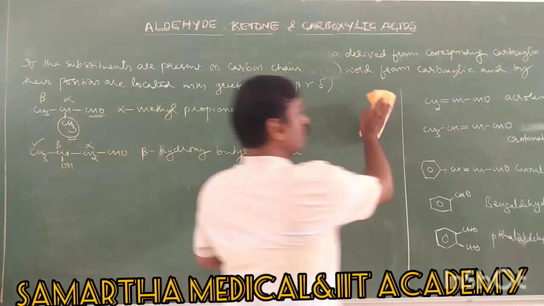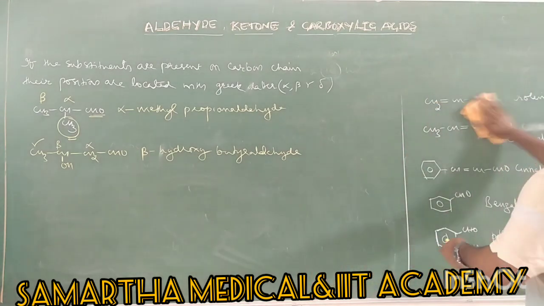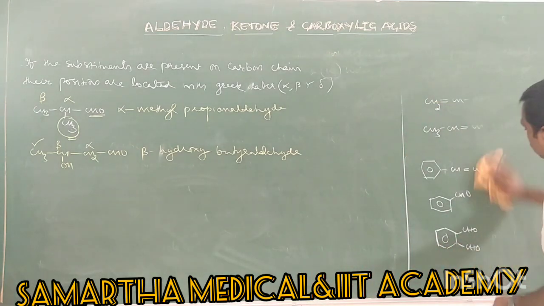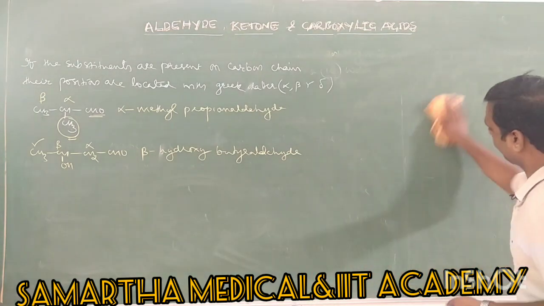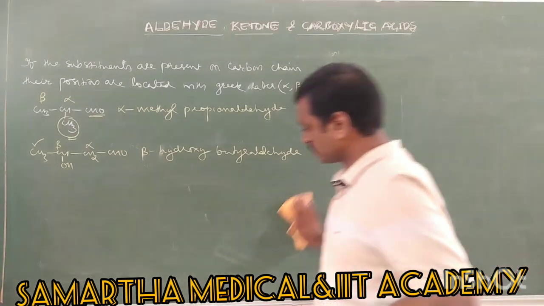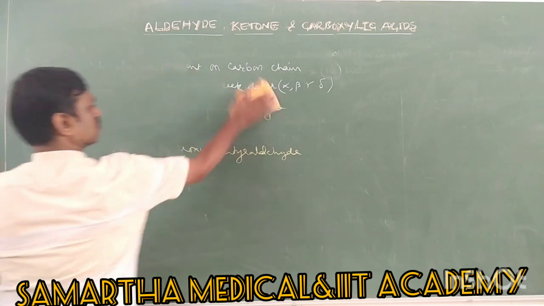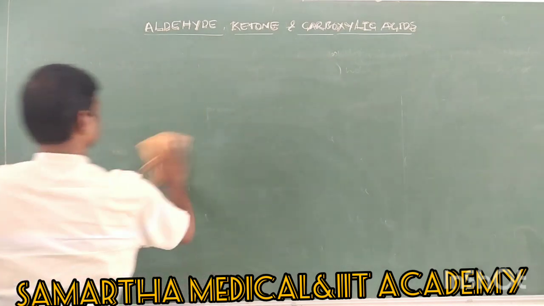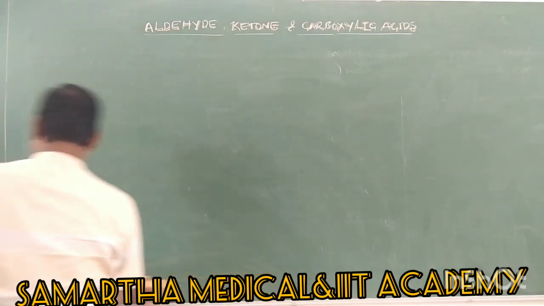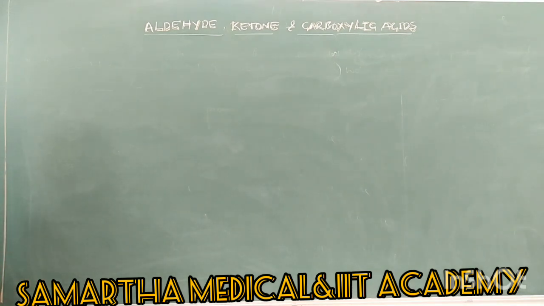Next is IUPAC nomenclature of aldehydes.